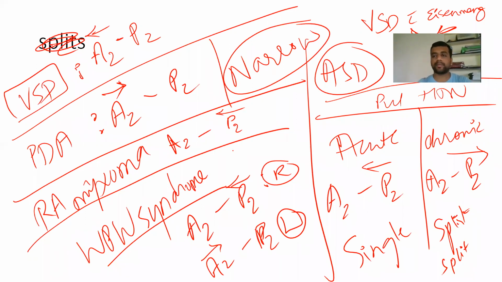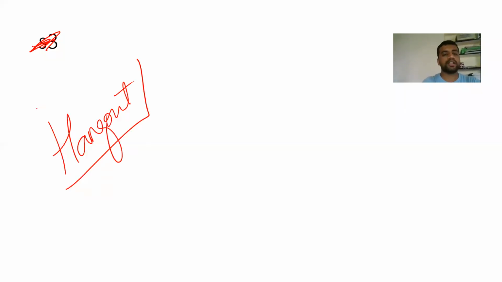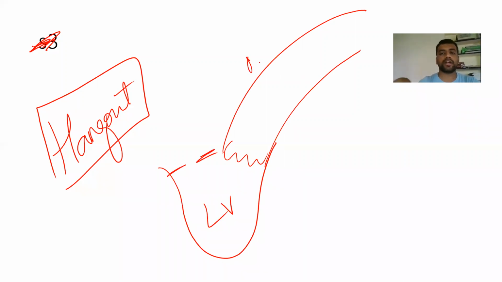I'll explain pulmonary hypertension one more time, we'll finish with pulmonary hypertension. Okay, first somebody had asked here, what is pulmonary artery hypertension? That again we'll discuss with the hangout interval. What I am going to tell is, for example, this is your ventricle and this is your aorta. So at the end of the systole, this is LV, this is your aorta.